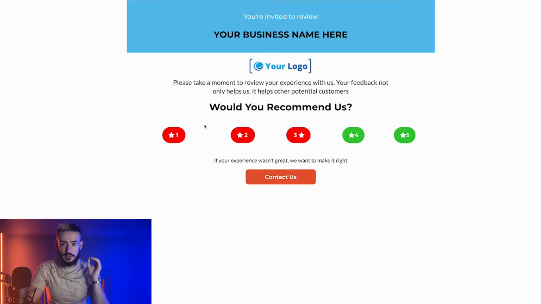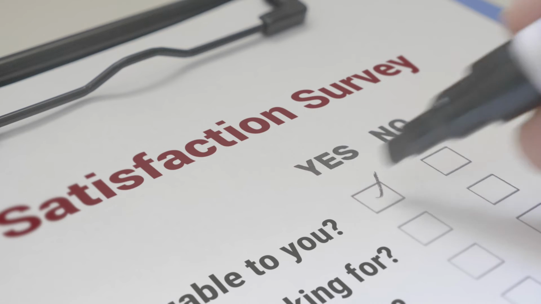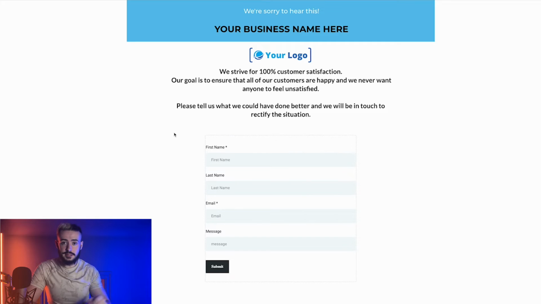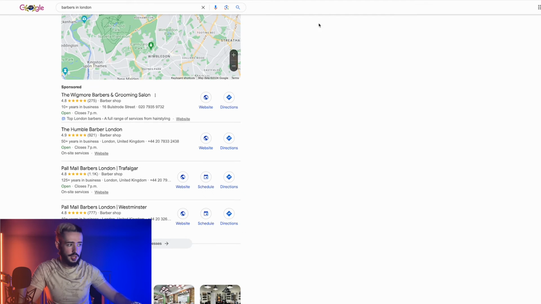Now, here is where the magic happens. If, for example, we click either 1, 2, or 3 stars instead, it takes us to this internal feedback form. Inside of this internal feedback form, this is giving the customer the opportunity to get everything off their chest. They can leave their negative review inside of this message right here. But instead of that message going public on their Google or on their TripAdvisor or on their Yelp page, it's going internally to the business owner, which is of course the owner of this barbershop right here.